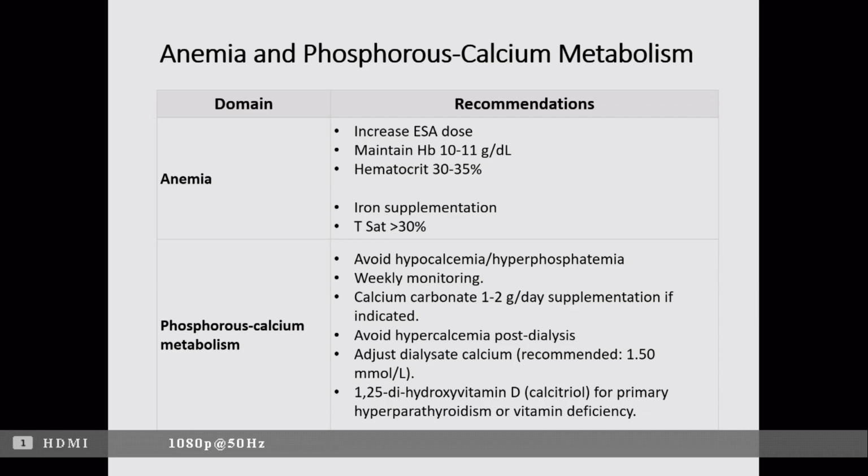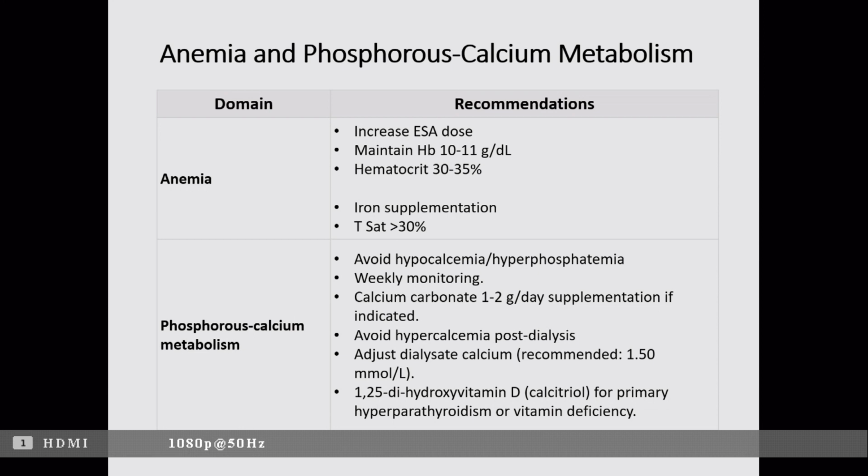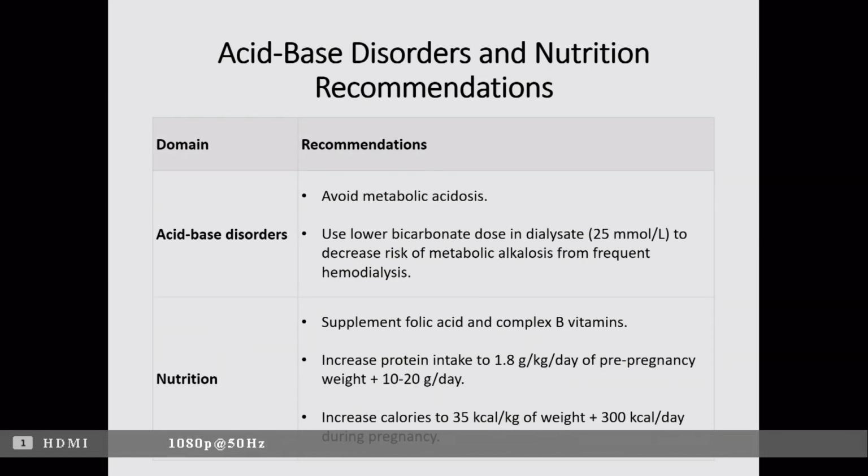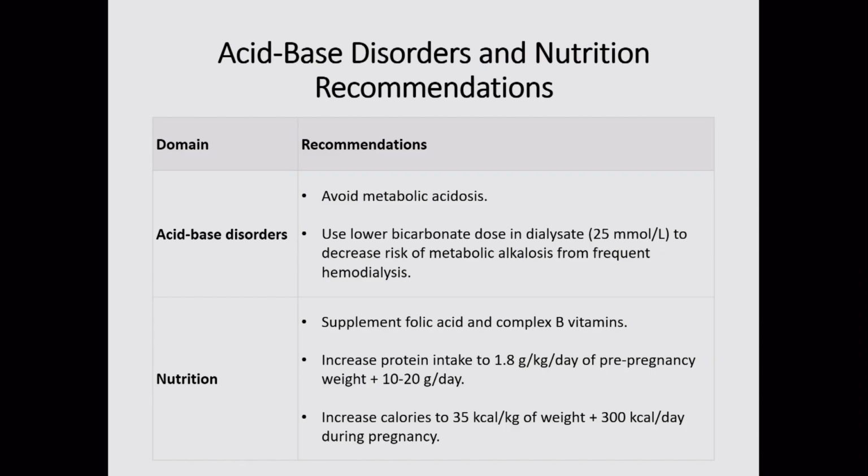So in short, the first domain is anemia. We have to increase the erythropoietin dose by at least 50%, hemoglobin 10 to 11, hematocrit 30 to 35, TSAT more than 30%. For phosphorus and calcium, we have already discussed, we have to avoid hypocalcemia and hyperphosphatemia, and we have to do weekly monitoring. We avoid hypercalcemia too. For acid-base disorders, we have to avoid acidosis as well as alkalosis, and we have to use a low bicarbonate dose in the dialysis. For nutrition, a neglected part again, we have to supplement with folic acid and B vitamins. We have to increase the protein intake up to 1.8 gram per kg per day in pregnancy, and we also have to increase the calorie intake.